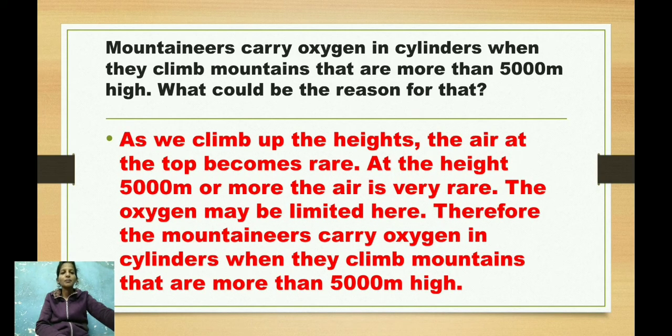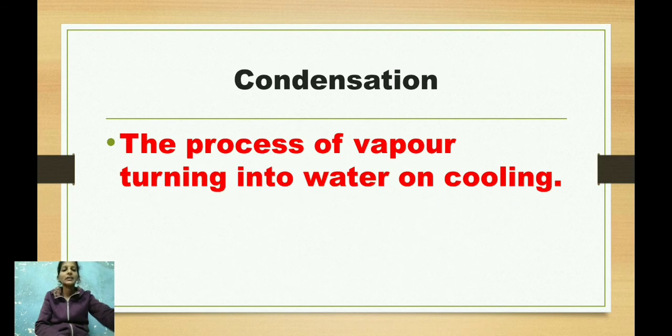As we climb up the heights, the air at the top becomes rare. At the height 5,000 meters or more, the air is very rare. The oxygen may be limited here. Therefore, the mountaineers carry oxygen in cylinders when they climb mountains that are more than 5,000 meters high. Here is a new word, condensation. Condensation means the process of vapor turning into water on cooling.